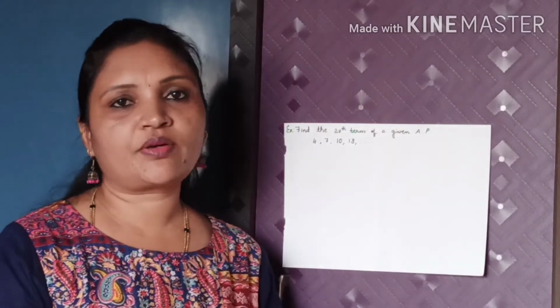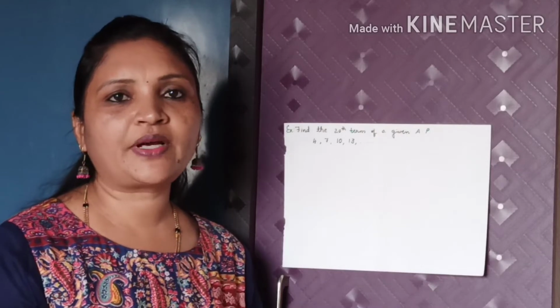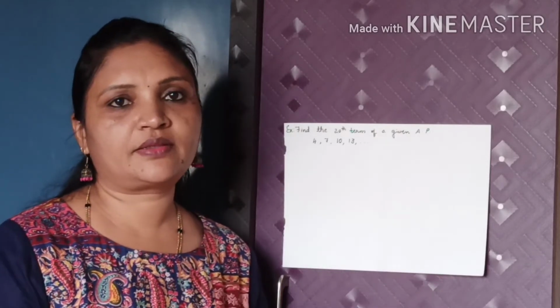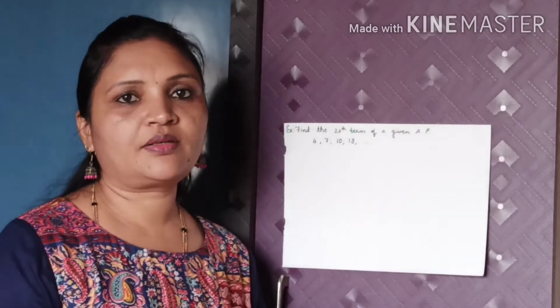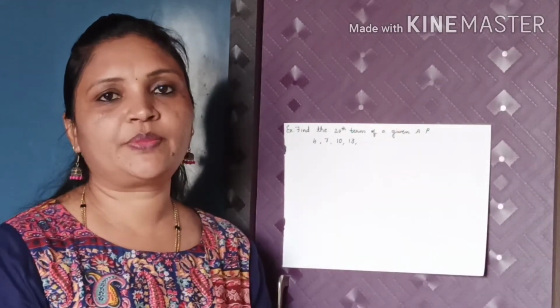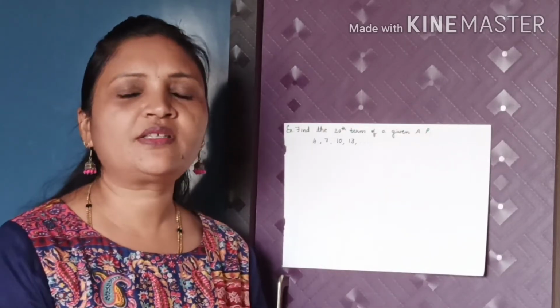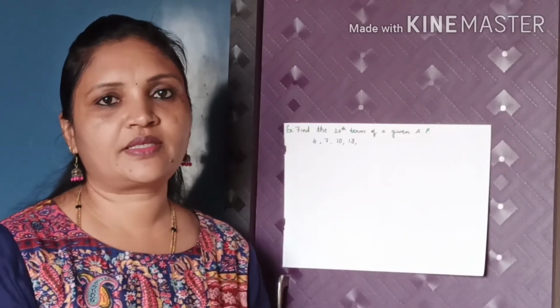There is a multiple choice question. So 4 options will be given, and you have to find what is the 20th term. Usually every year for multiple choice questions, one sum like this will definitely be there. So you have to be perfect in solving a sum like this. It is very simple and very easy.